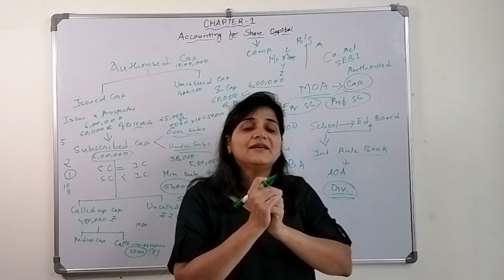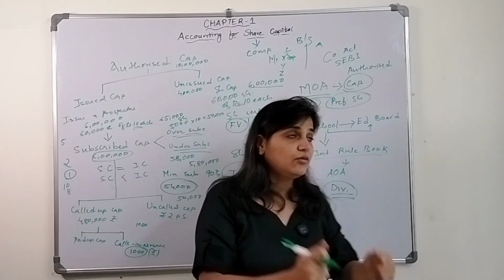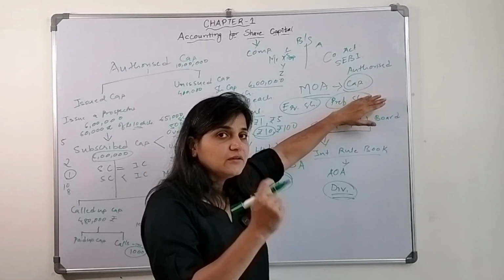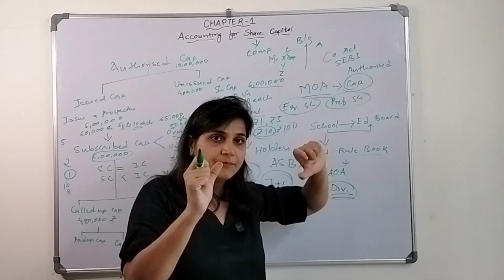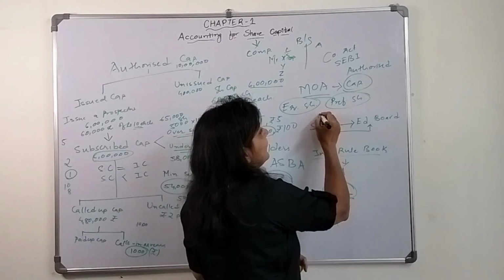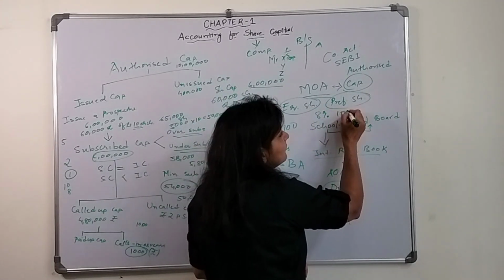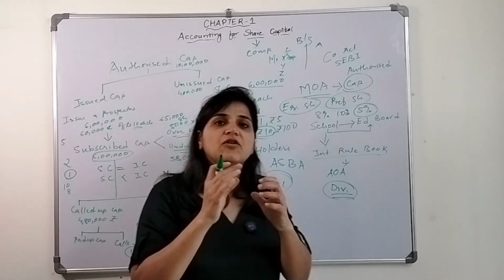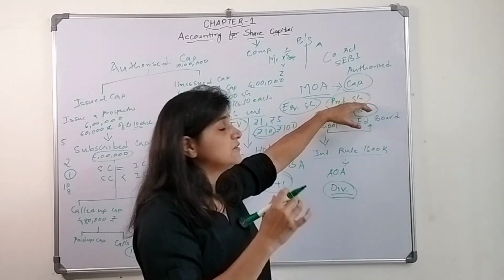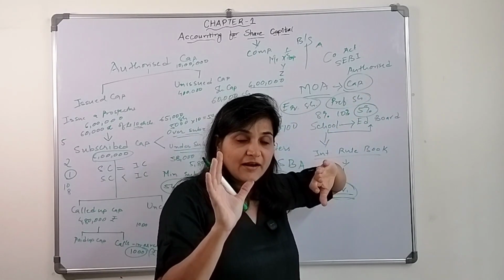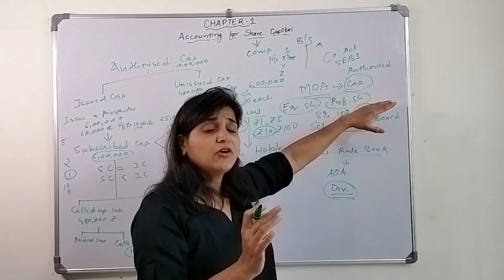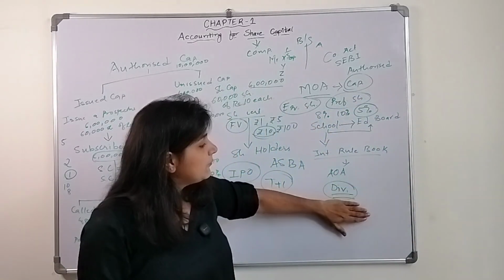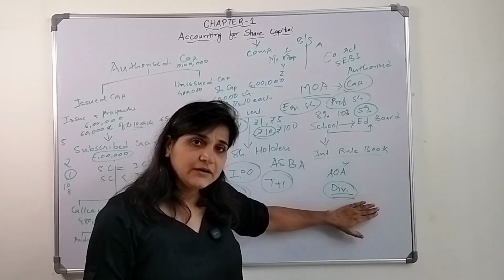When the company is giving dividend to its shareholders, first they will give whatever is mentioned in the preference shares, like 8%, 10%, 5%. That means for the shares they own, they will get 5% dividend. So they get a preferential right over dividend.